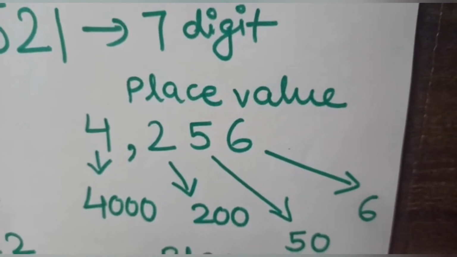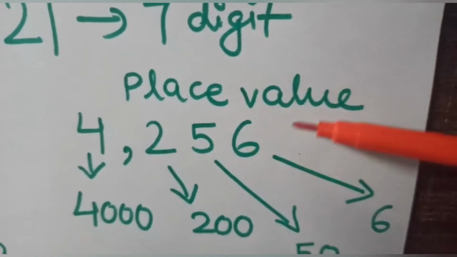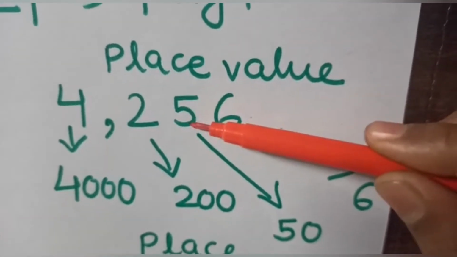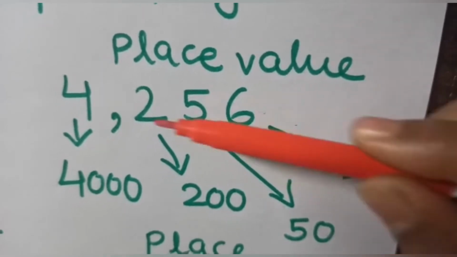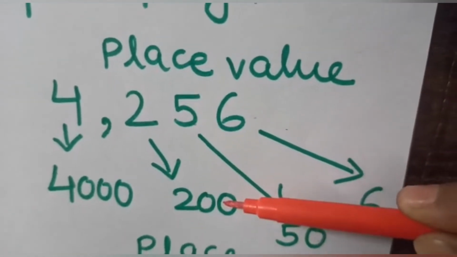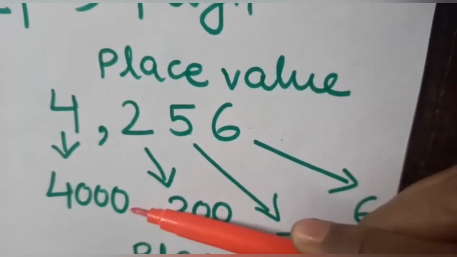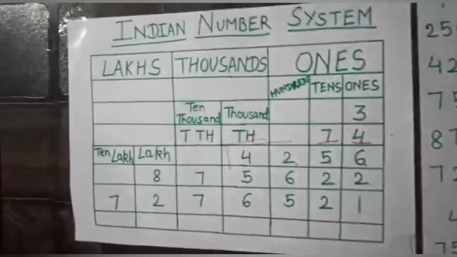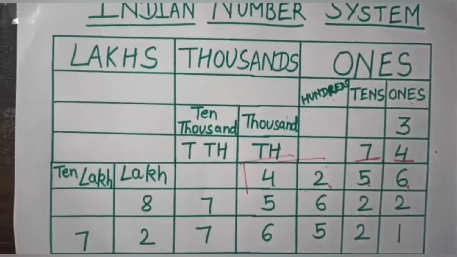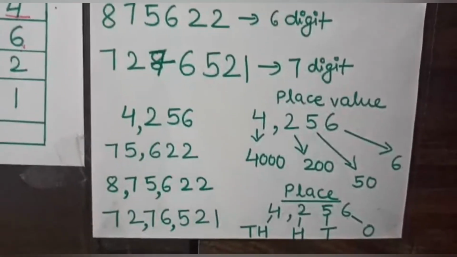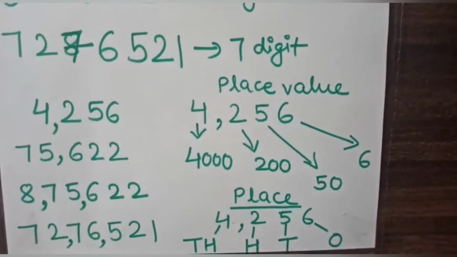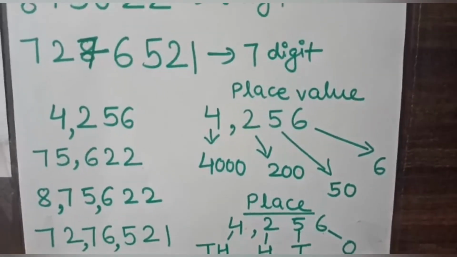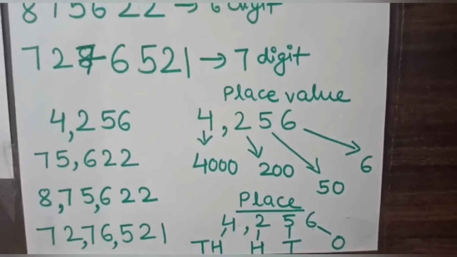Place value. Now talk about place value. 6 is having the value 6. 5 is having the value 50. This 2 is having the value 200. 4 is having the value 4000. Once again, you need to go through this chart and understand it. And again you have to see the numbers, how they are separated by the commas. And now try to write them in number names, in spellings.